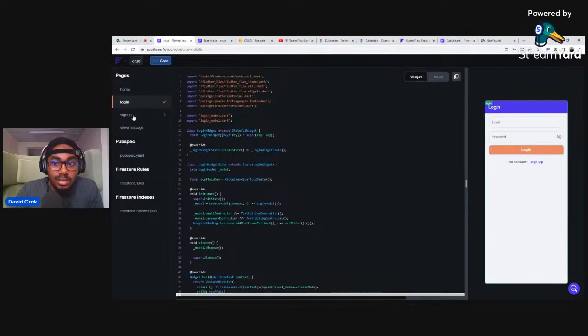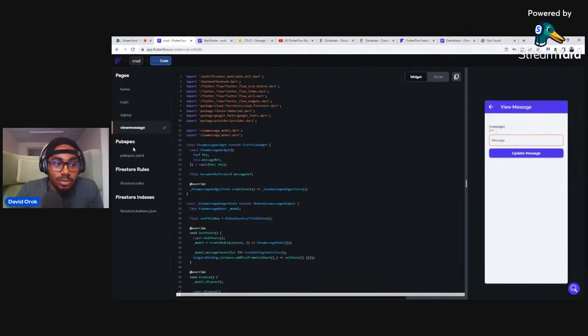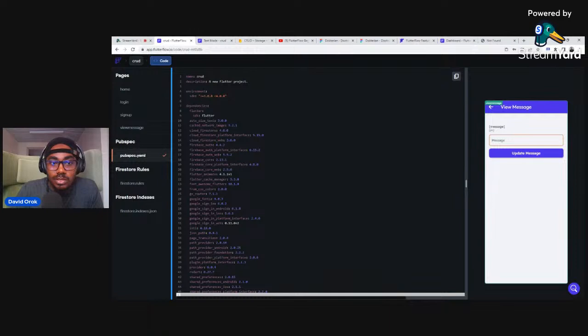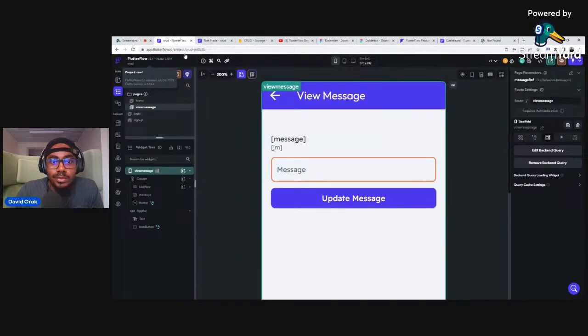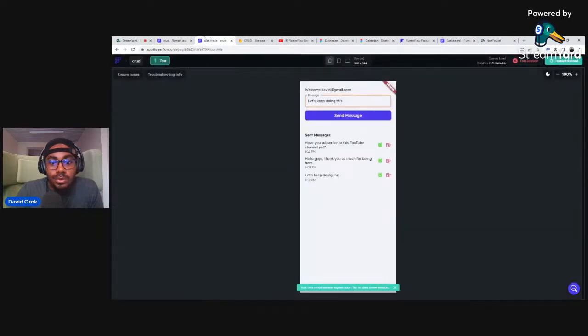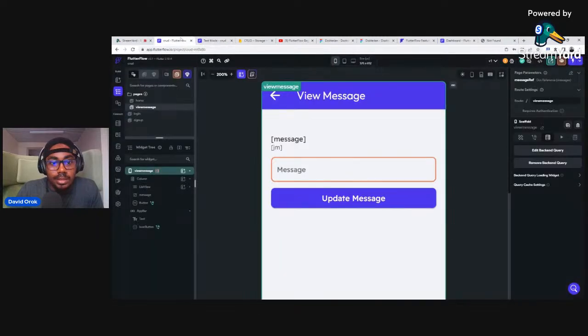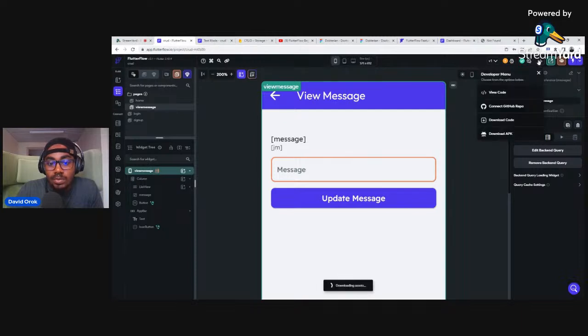The codes are changing. These are the Flutter Google Dart codes that make all of this work. All right, so this session is almost ending, and this is where we get to close. To download the code, you can click here. It's quite simple. I can just click here, and it's currently preparing to download, right?